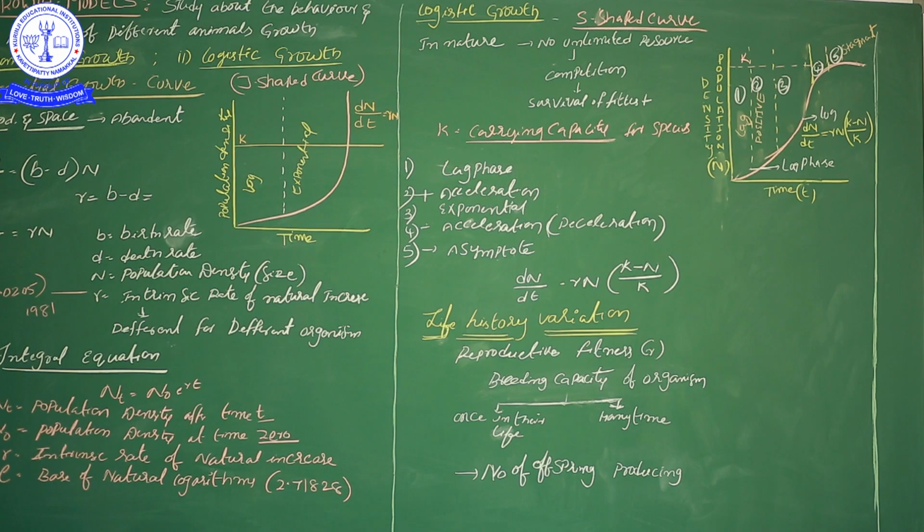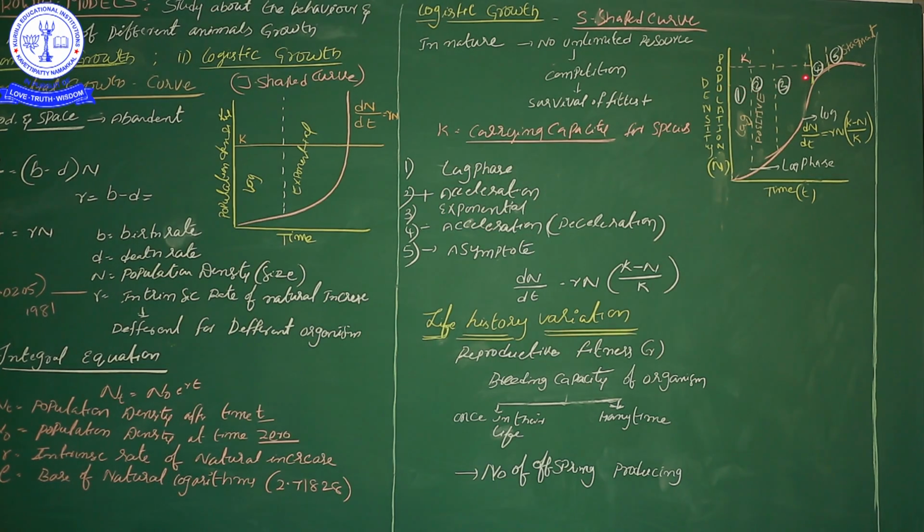We understand that. So based on that, organism density, or population density, always gives a sigmoid curve. Sigmoid means an S-shaped curve. In the S-shaped curve, there are totally 5 phases. I have mentioned the numbers: first, second, third, fourth, fifth. The first phase we call the lag phase. In the lag phase, the population size increases slowly.